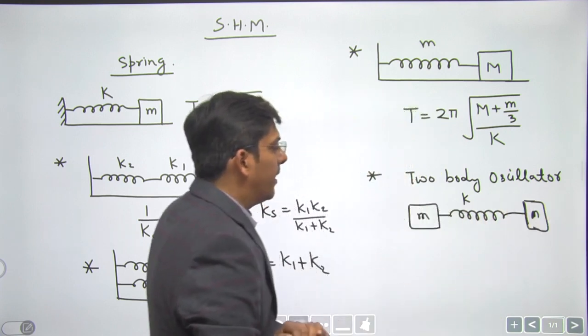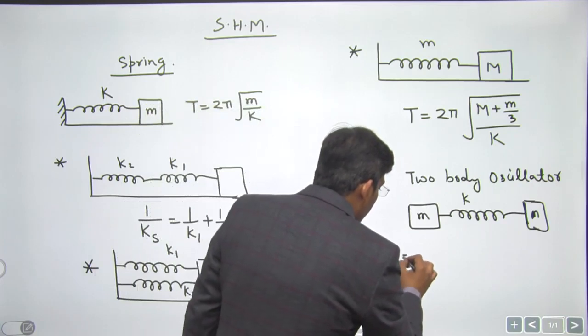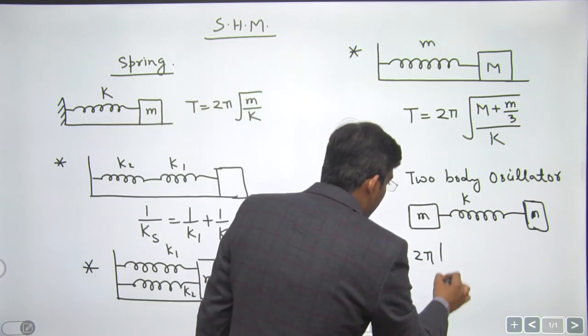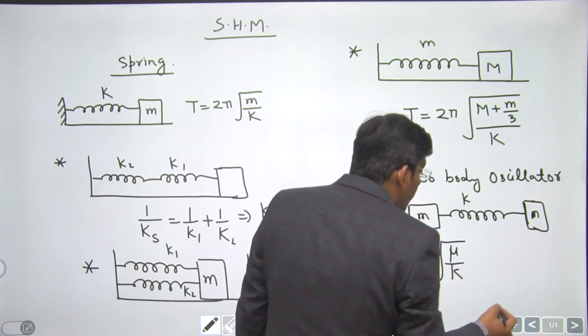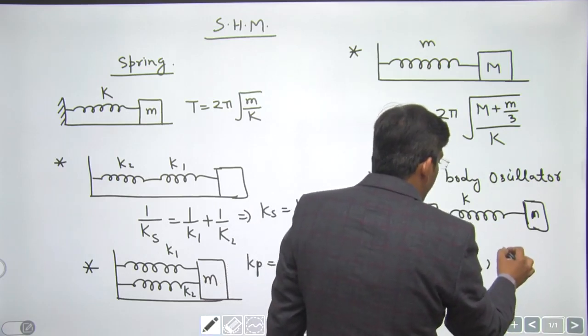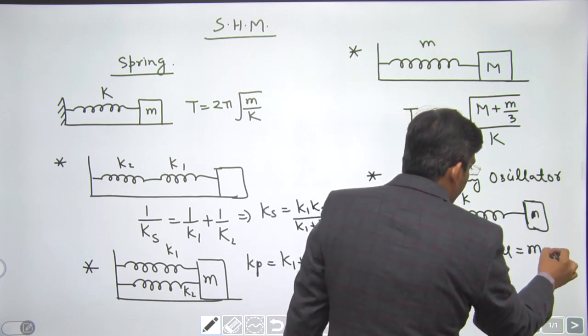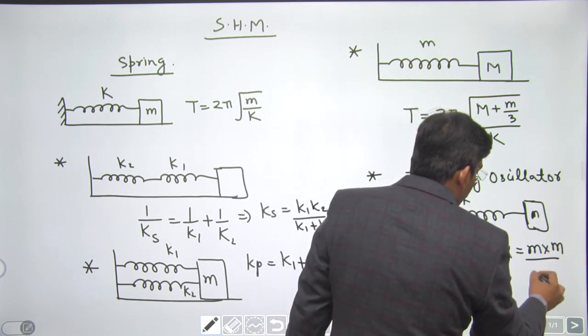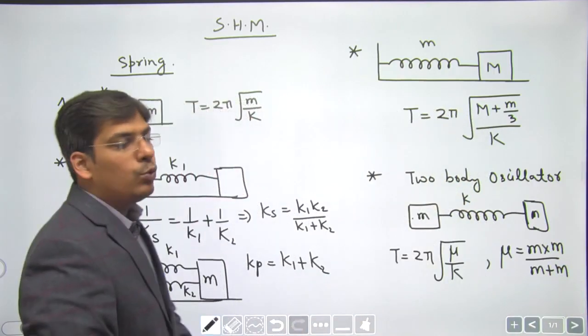They start oscillating with a time period given not by 2 pi root M by K, but by 2 pi root mu by K. What is mu? Mu is called, dear students, the reduced mass. It is M1 into M2 divided by M1 plus M2. This was the concept of reduced mass.